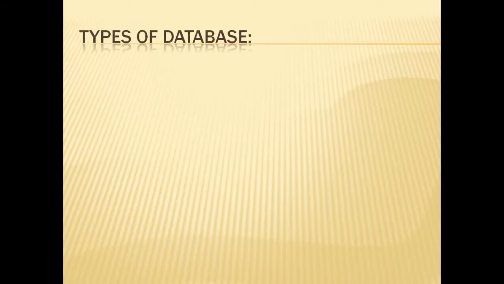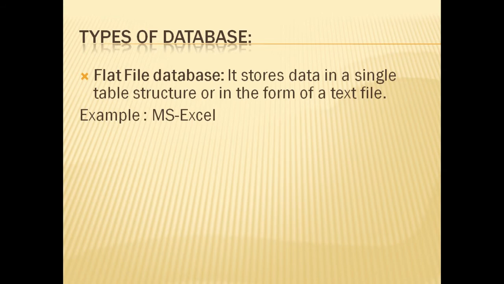Coming to the types of database. Databases are basically of two types. The first one is the flat file database. As the name suggests, it is like a simple file. It stores data in a single table structure or in the form of a text file. For example, MS Excel that we did in our previous class.